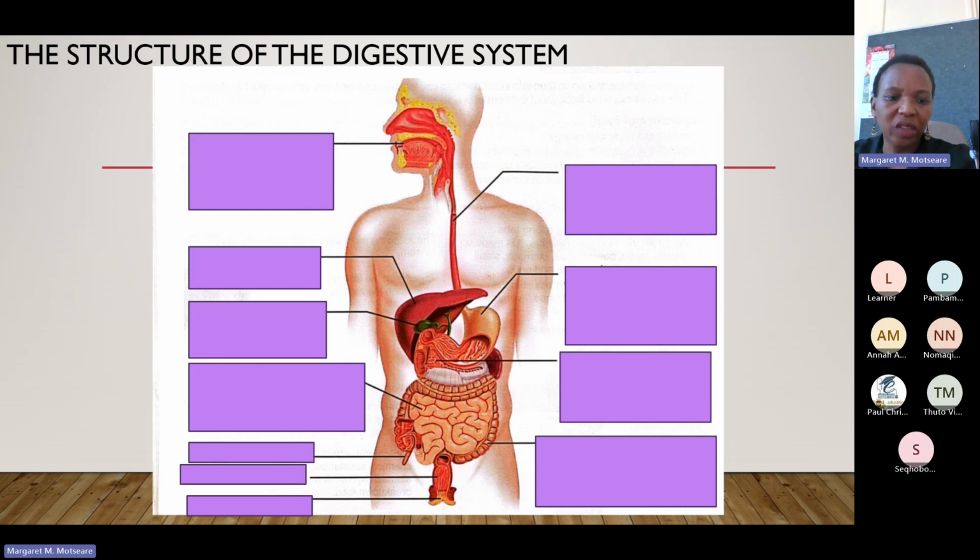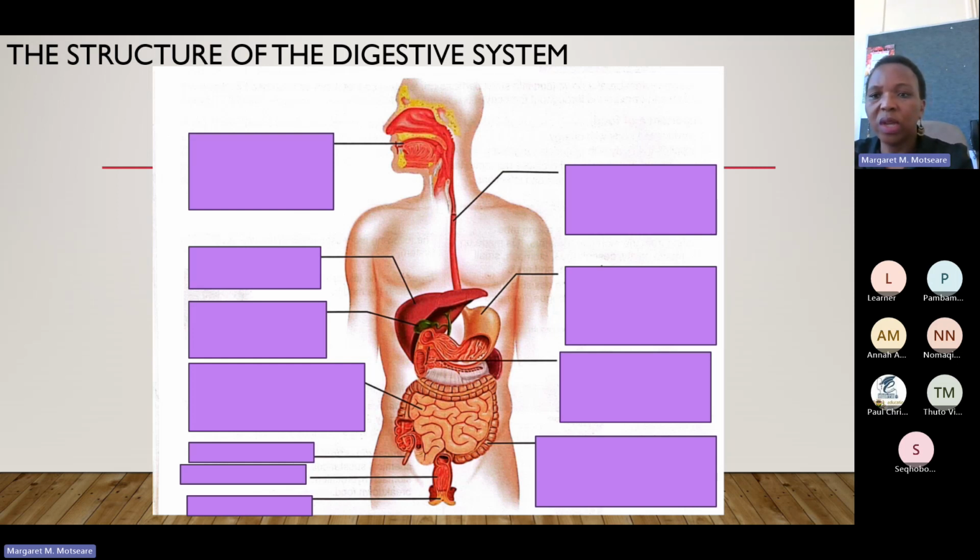Inside the large intestines is where all the waste that the body does not need is going to be stored. But it is not stored for the whole time, it is stored temporarily. When you go to the toilet, some of this is released, and then maybe after a day or so, or every day, depending on how your metabolism is working, it is taken out as feces.